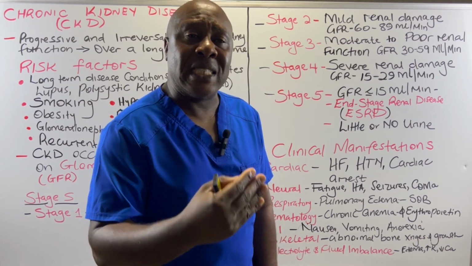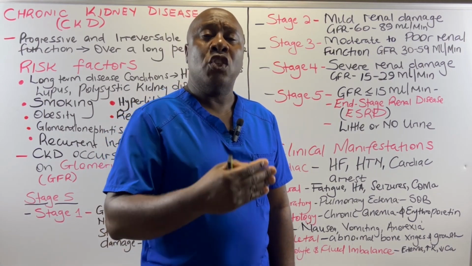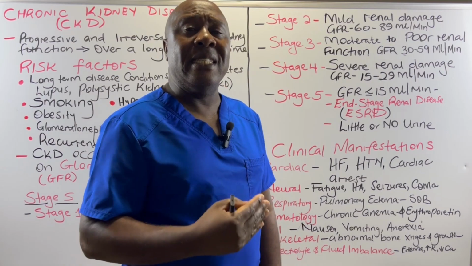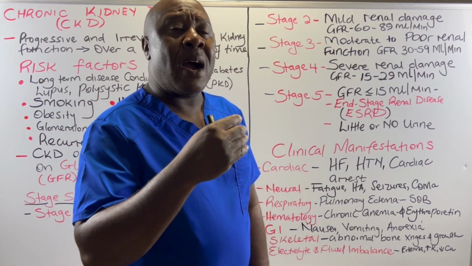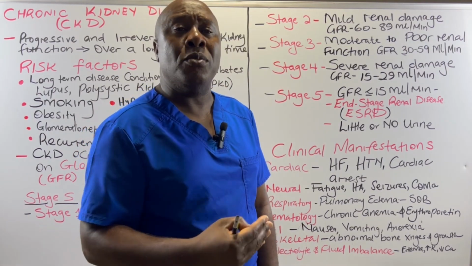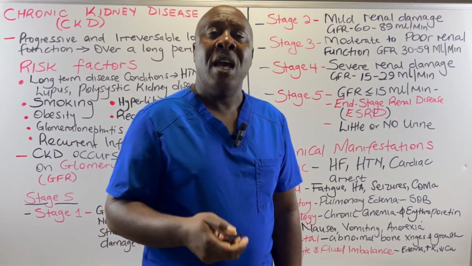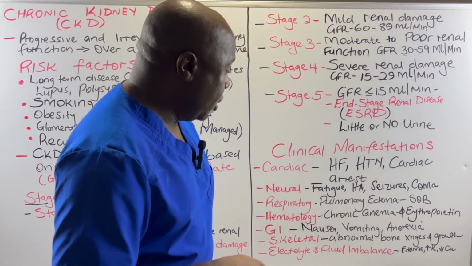So it is normally activated in our kidneys. So because we have got chronic kidney disease, then we do not have adequate calcium absorption in the GI tract. So we are going to have abnormal bone changes and even abnormal growth in this particular